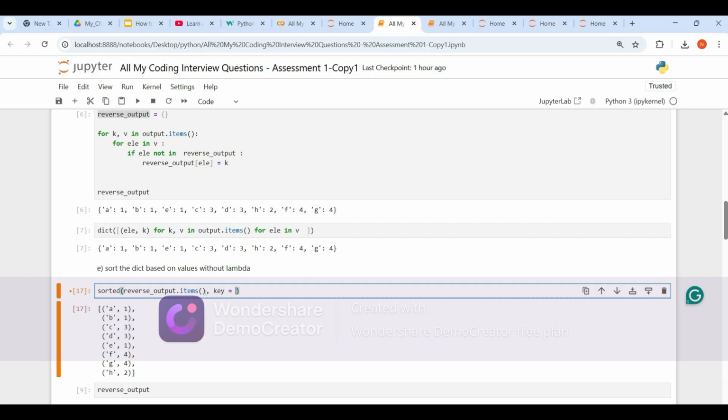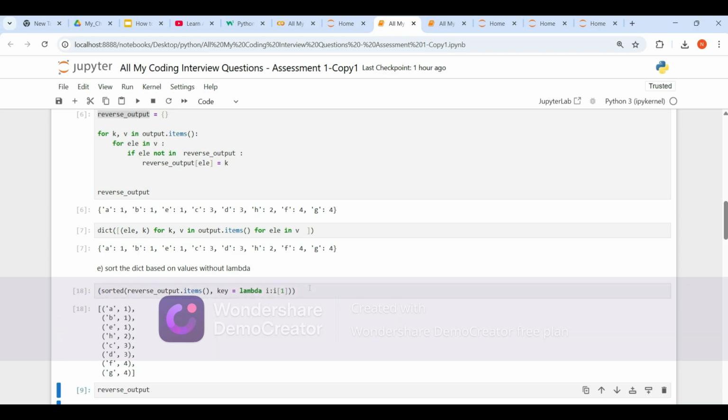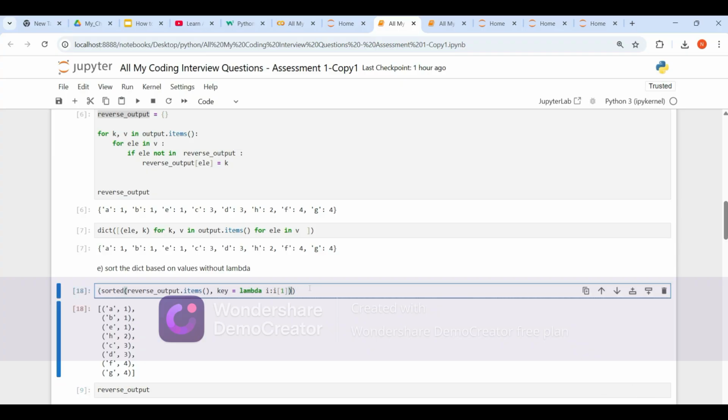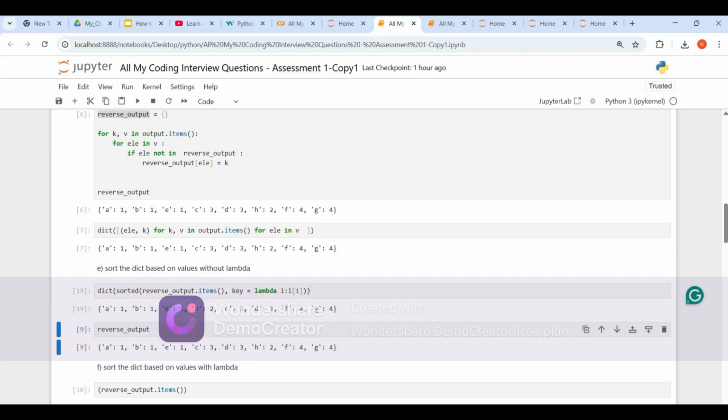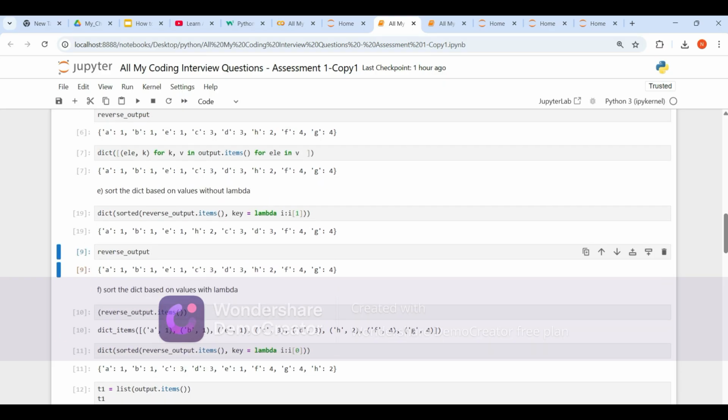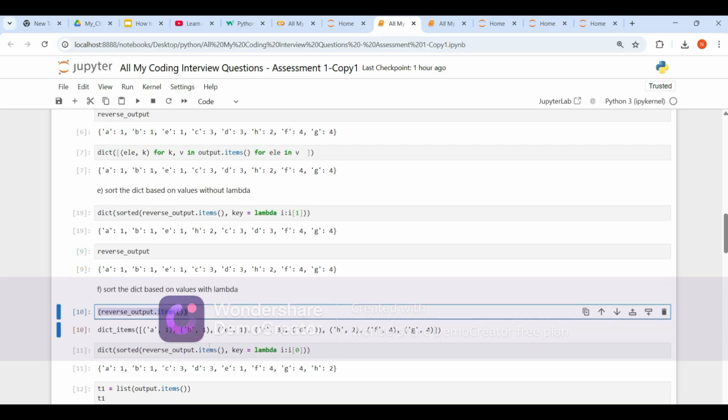We can mention key is equal to lambda of i, i of 1. 1 means, guys, based on values. 0 means based on keys. You can remove 1 and add 0, and it will sort based on keys. See, guys, is it sorted? Now it's sorted. So simply we can just add dict. All right, this is what I have done here.